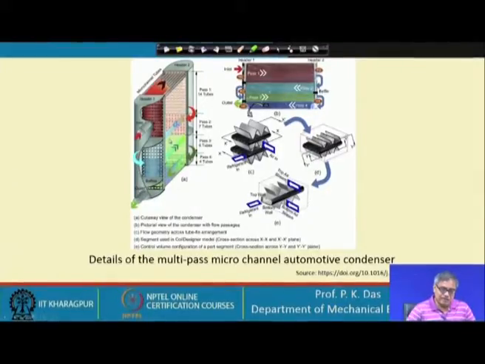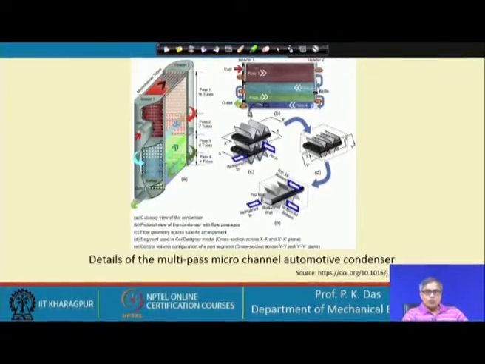This is also a compact heat exchanger, because the heat transfer area density per unit volume is very large. And this is cross flow, the refrigerant is flowing in this direction or in this direction, depending on which pass it is, and then it is air cooled, or rather the heat transfer is to air. So, air passage is provided by these fins. These are the different types of fins, they are attached to the flattened tube. So, through the fin side air passes. This is a very unique heat exchanger, it has so many specialities.